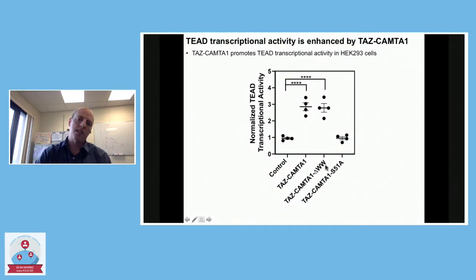Ryan also put in a version of TAS-CAMTA1 that lacks the WW domain, and this is important because many of the translocations sequenced in humans do not have an intact WW domain. The breakpoint is such that this domain is no longer functional. So we wanted to make sure that anything we identify also regulates the WW domain mutated version of TAS-CAMTA1, thereby potentially helping a greater number of people. That mutation doesn't affect the transcriptional activity of this protein, but again, mutating the TEAD interaction domain and preventing it from binding to its partners, the TEADs, basically blocks its activity entirely. So now we have two different cell line systems that we can use to test for regulators of this protein.